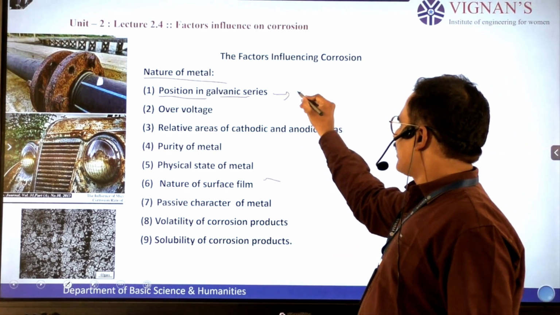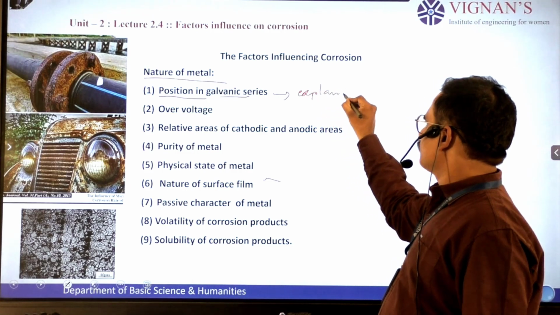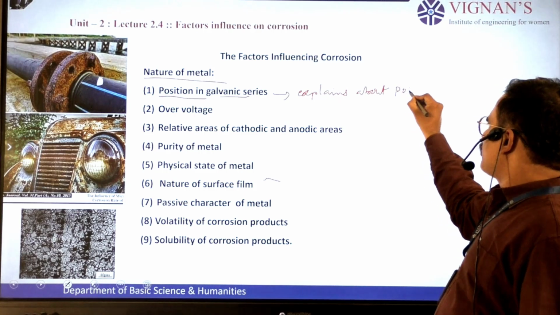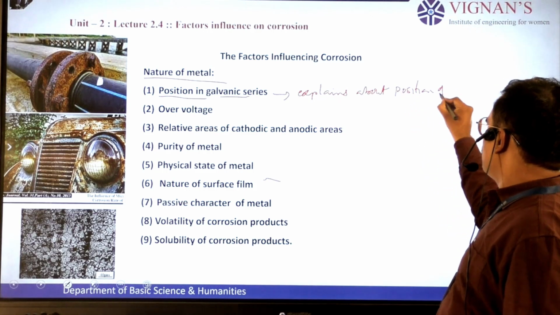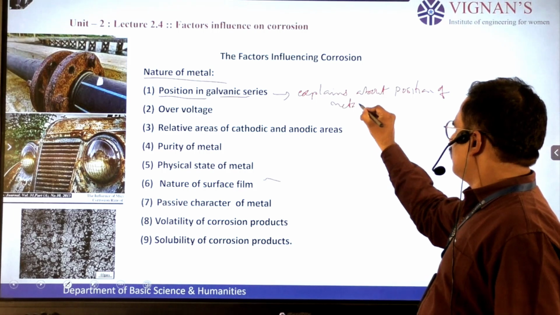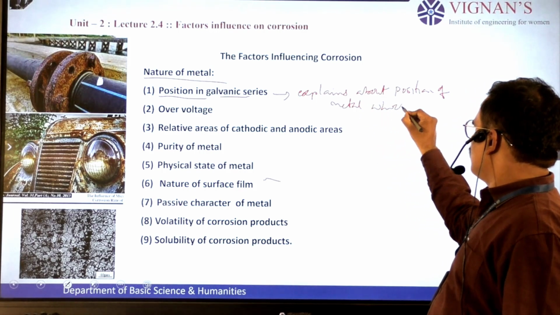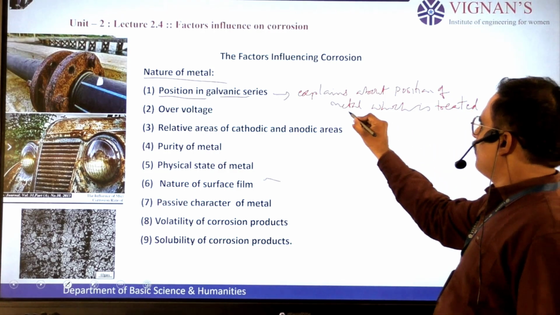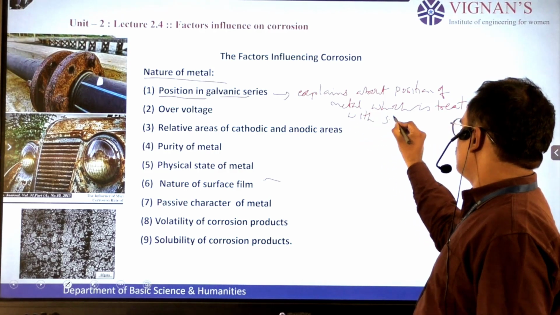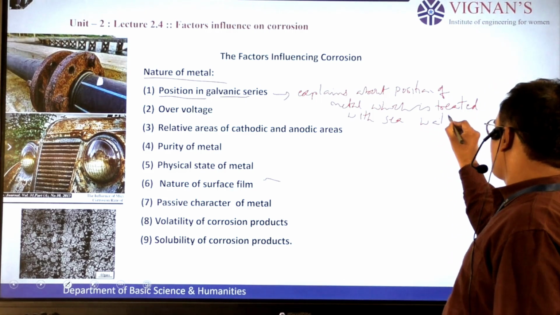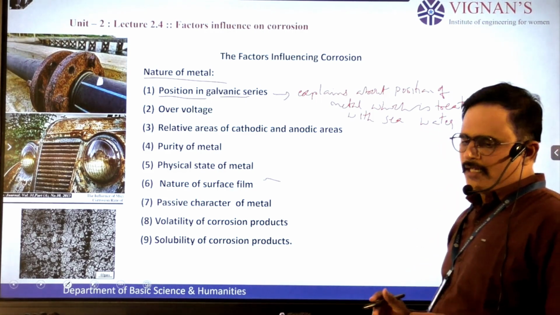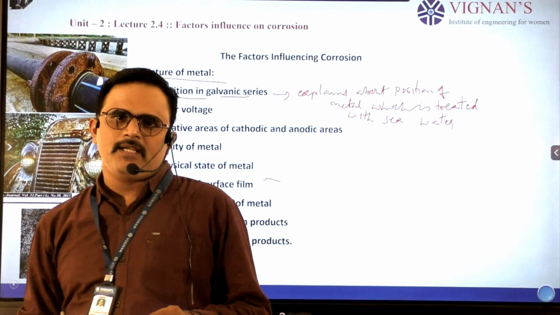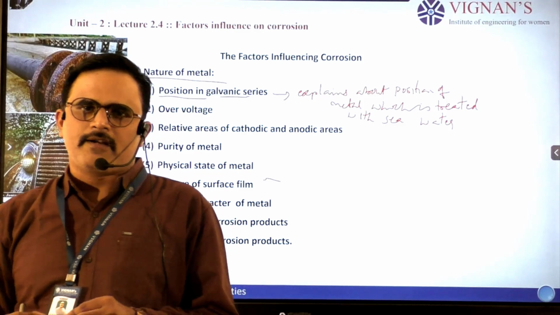The galvanic series explains the position of a metal when treated with seawater. Initially, they take a metal and dip it in 1 liter of seawater.